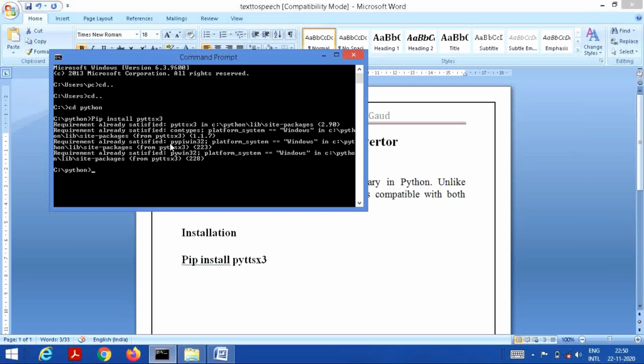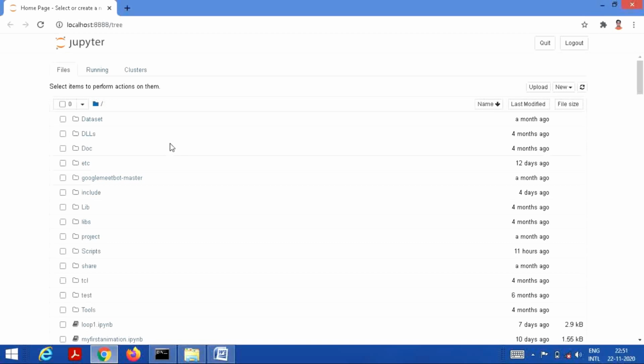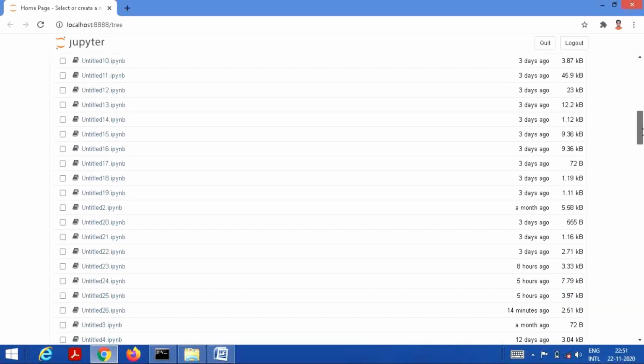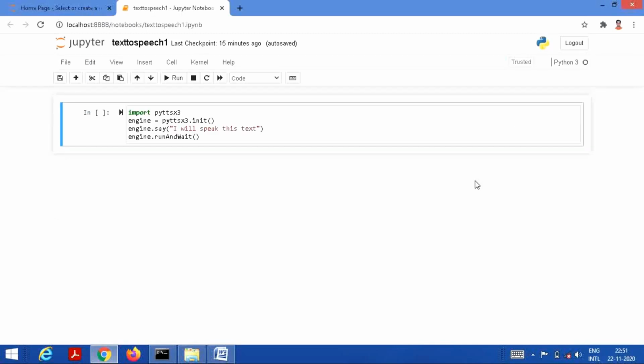So let's start Jupyter Notebook. You have to type Jupyter Notebook in your command prompt and it has been opened. So let's check the files for text to speech conversion. I have prepared sample files. So here is my first program for text to speech conversion. Let me explain you each and every step which we are doing in this program.